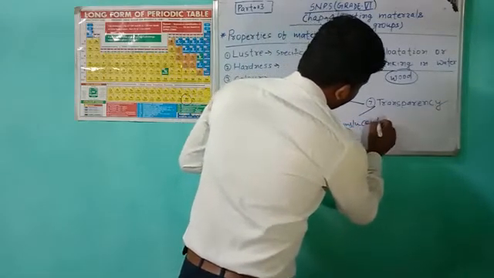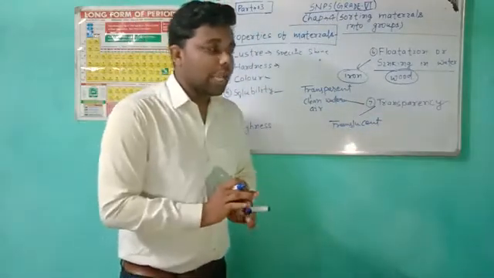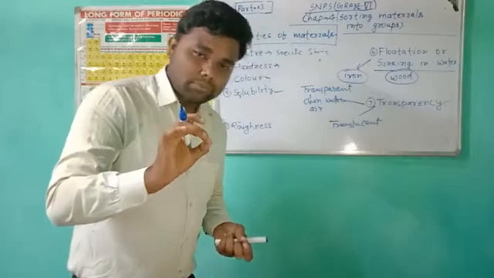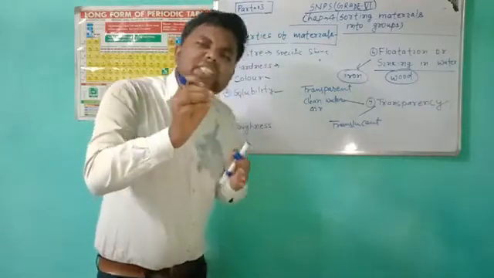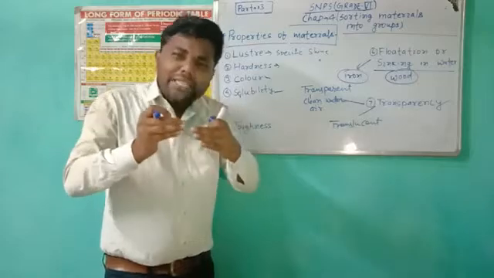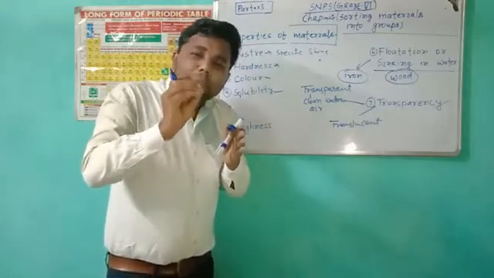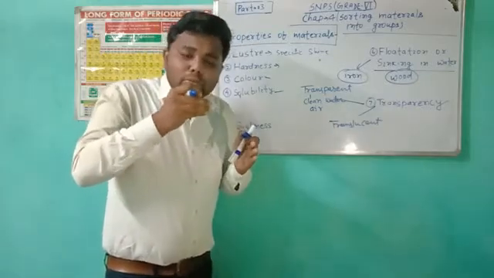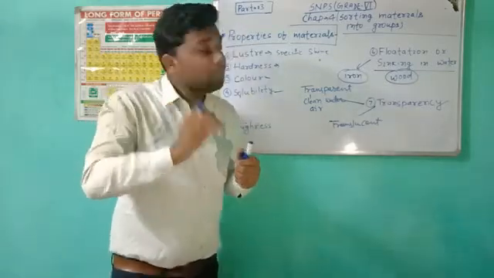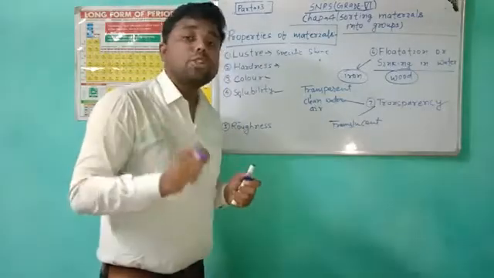Translucent. What about translucent material? Simply, if light goes through some materials only partially and we can see through them only very partially, that is called translucent material.